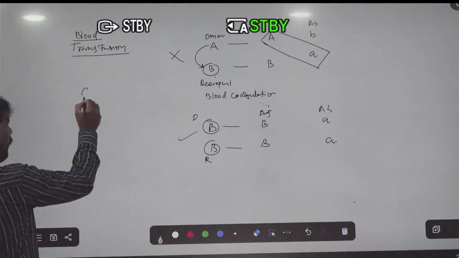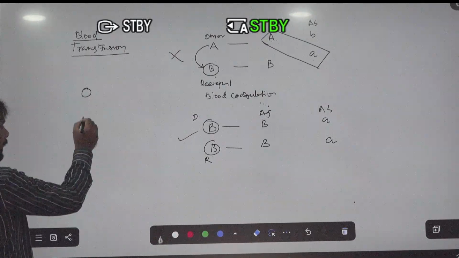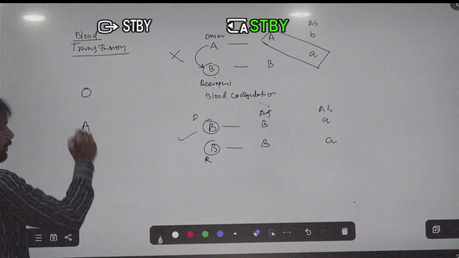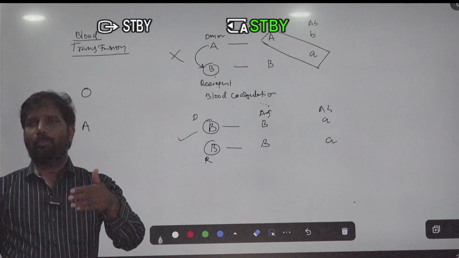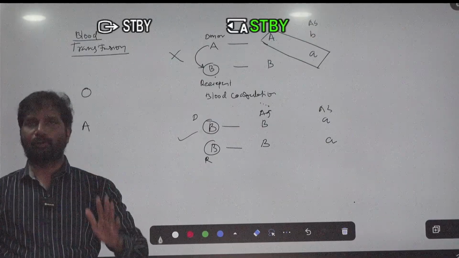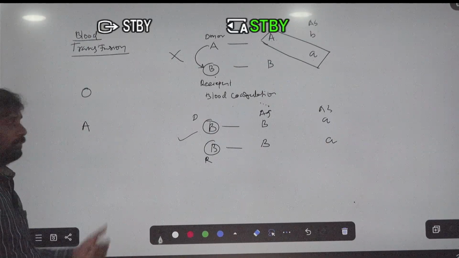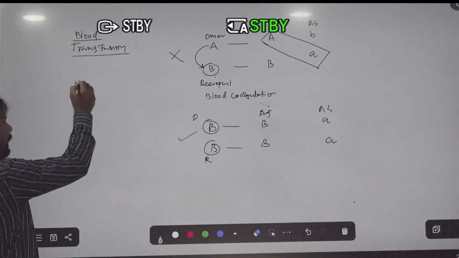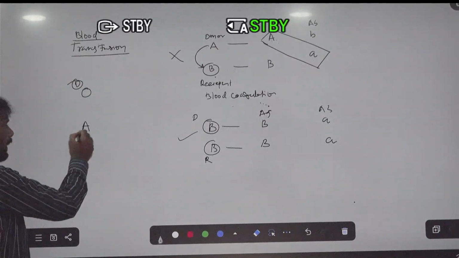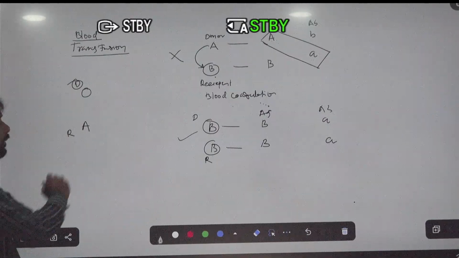Here the O person is there and here the A person is there. Generally you can say that the O person is known as the universal donor. Is it accepted or not? Just see this example. Here O is the donor and A is the recipient.